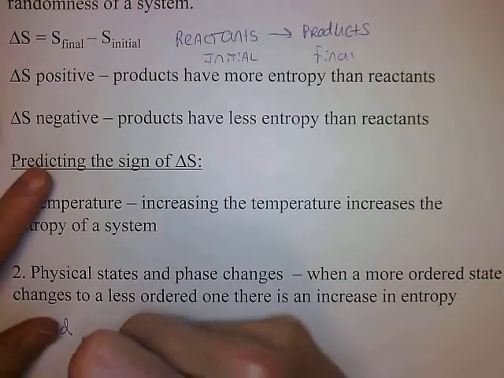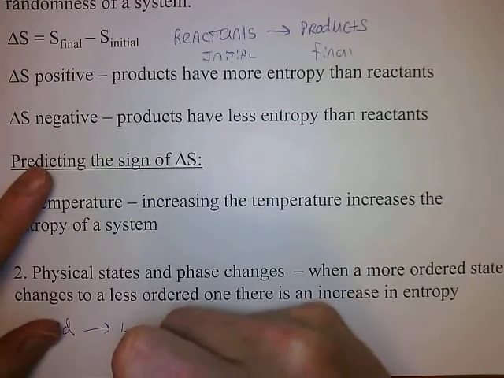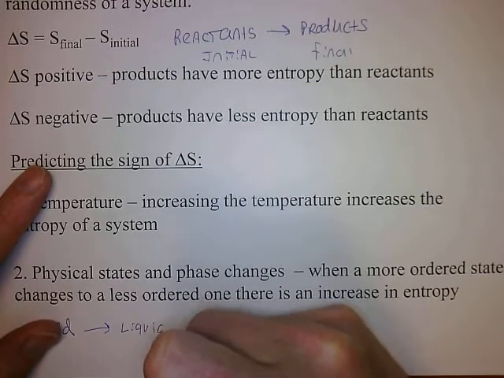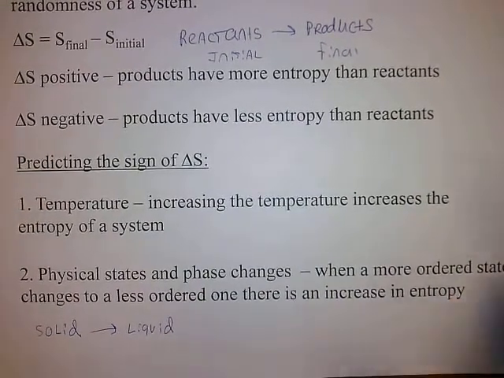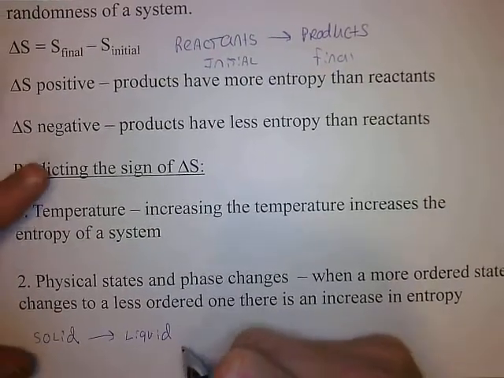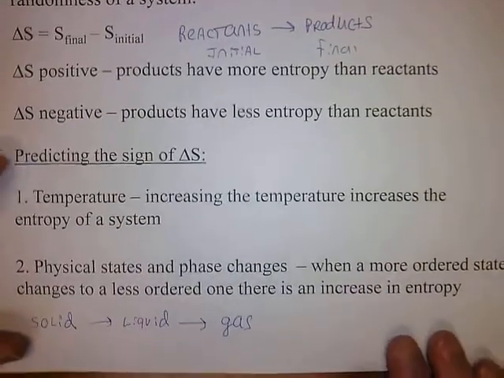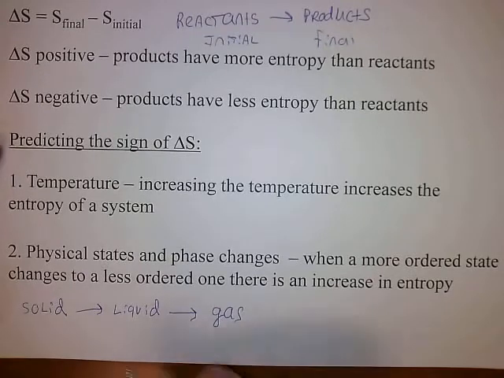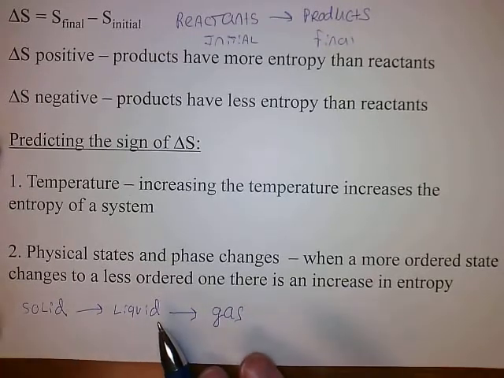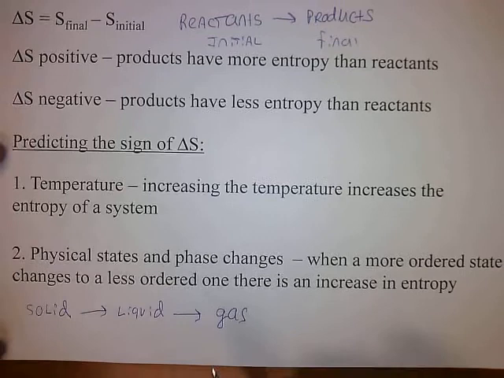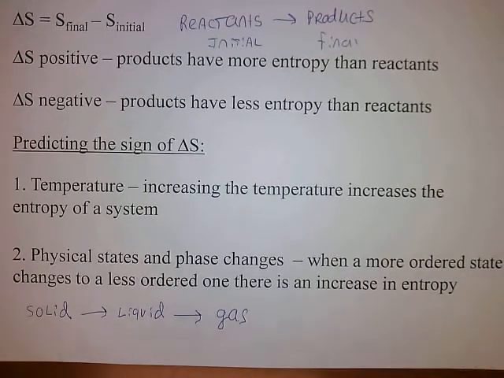The next is liquid, where the molecules are still packed pretty closely together, but a liquid is mobile. And in a gas, the molecules are basically completely separated. So going from solid to liquid, there's an increase in entropy. And going from liquid to gas, there's a huge increase in entropy because a gas is really disordered.